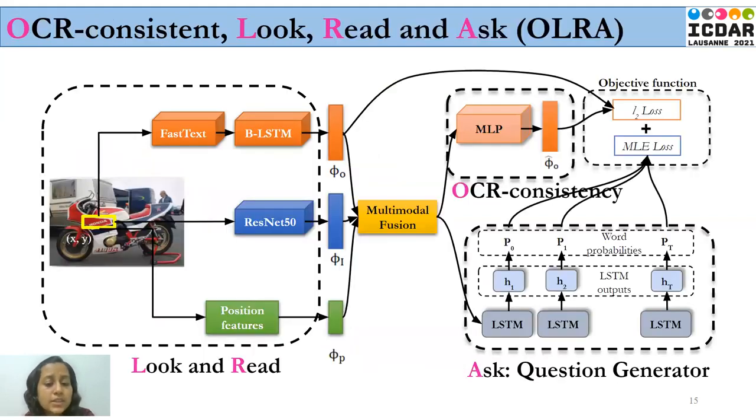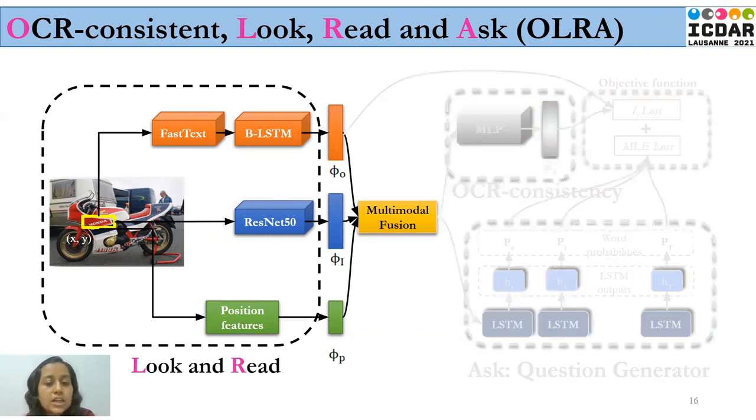To tackle these limitations of baseline approaches and solve this new task of text-based visual question generation, we propose a new architecture called OCR consistent Look, Read, and Ask, OLRA, where the model is supposed to first look at the image, then read the content in the image, and later ask an appropriate question. I will be explaining the model in three components.